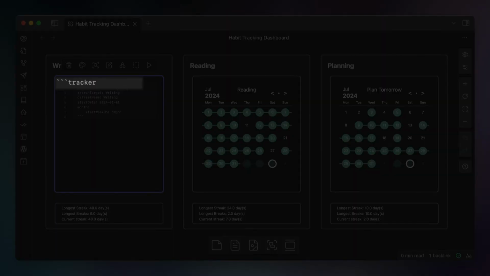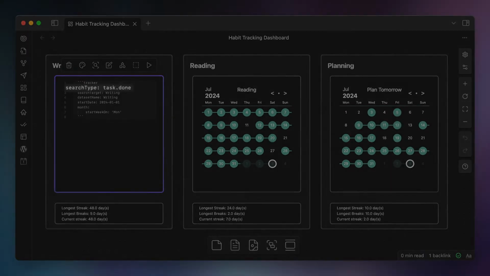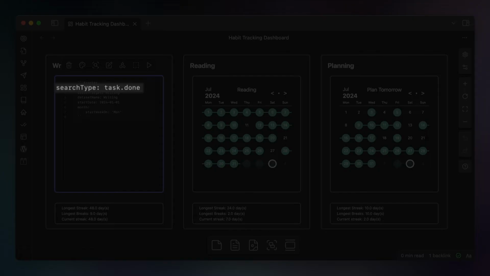The first line is the standard 3 backticks and then the word tracker, and this tells Obsidian that this is a code block and that it should use the tracker plugin to render everything that you're going to see here. The next line is search type: and then task.done. And this tells Tracker that it should look for data that matches specific criteria. In this case, it's tasks that are completed.